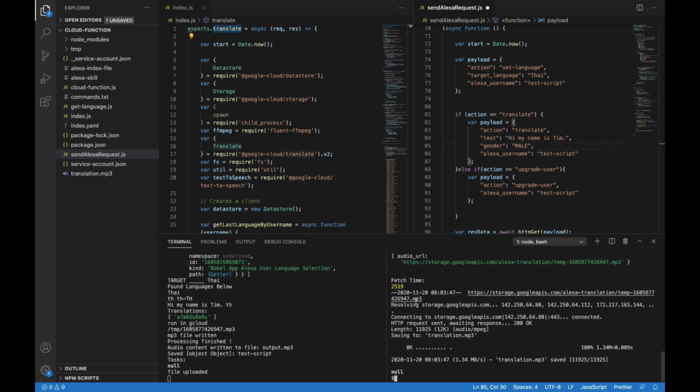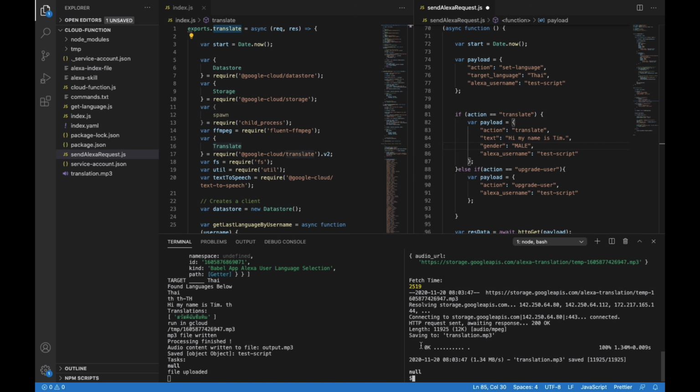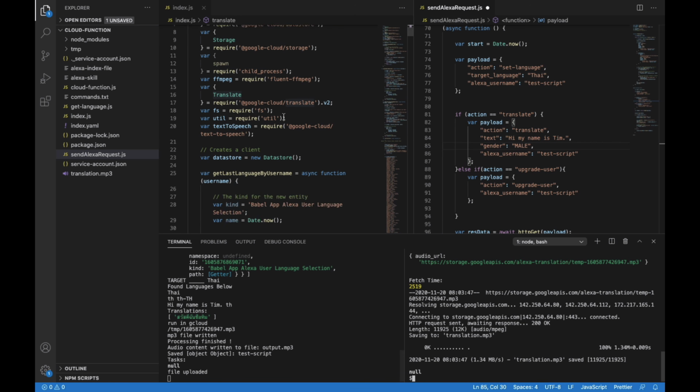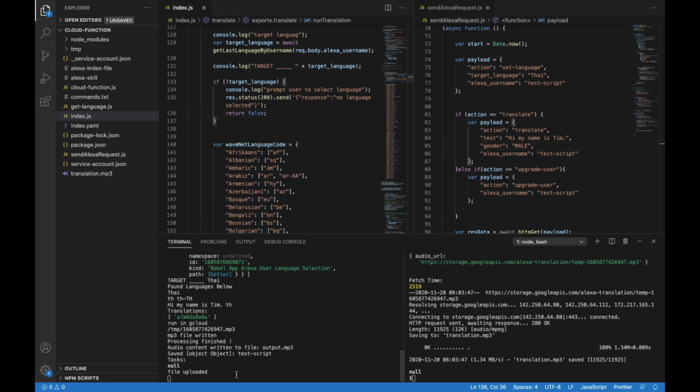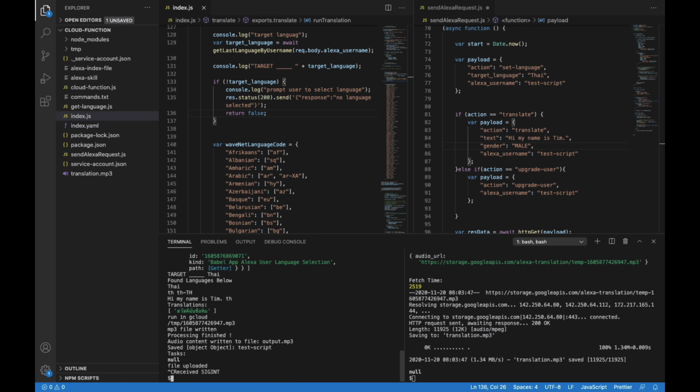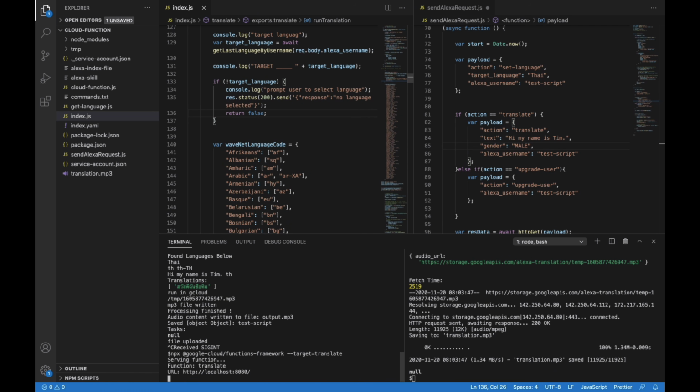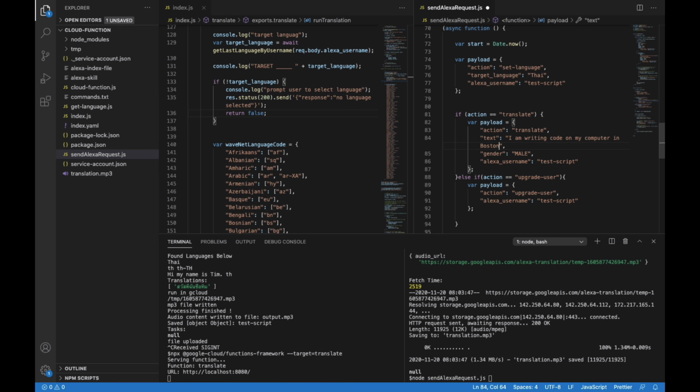So that looked good. And this is how I can easily test my file. If I wanted to update my script here, all I'd have to do is kill the server, update the code, and then redeploy locally, and I can run another file at it. So I can say, I am writing code on my computer in Boston.